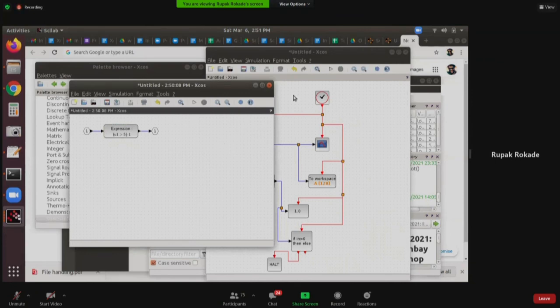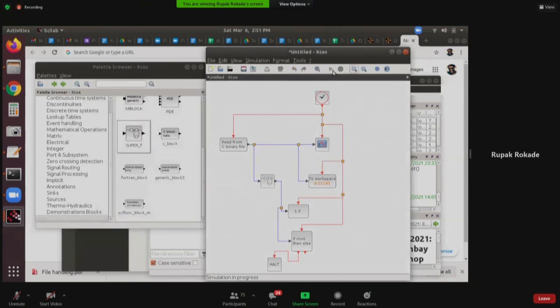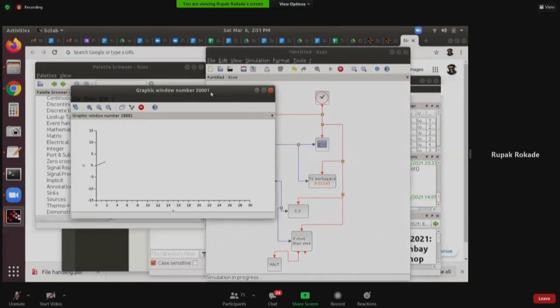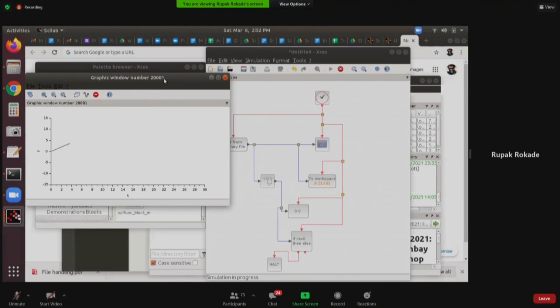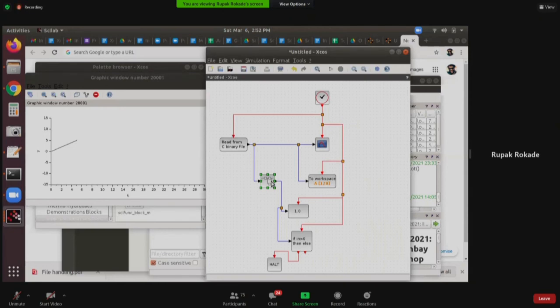And no matter how many times you try to save, this will still remain untitled. I'm not going to save it now. So what I will do is I'll close this and I will run this code. You see it is working, right? The same operation. The only difference is that now my superblock has that hidden information, right?